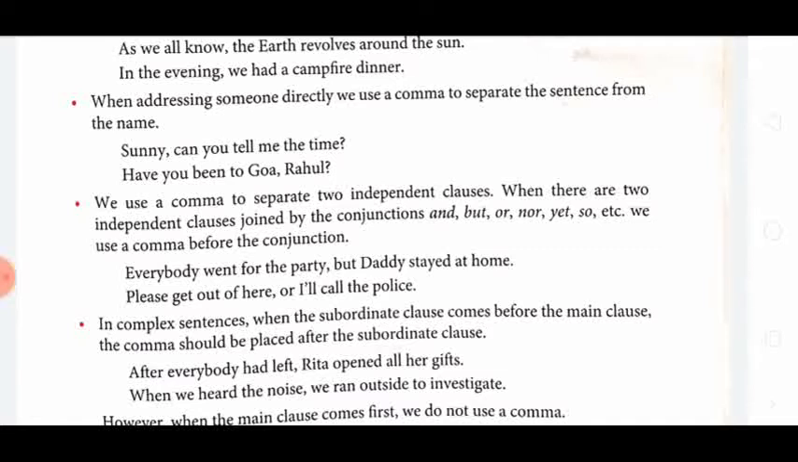We use a comma to separate two independent clauses when there are two independent clauses joined by a conjunction: and, but, or, nor, yet, so, etc. We use a comma before the conjunction. Everybody went for the party, but daddy stayed at home. Here, daddy stayed at home and everybody went for the party are two independent clauses joined with a but, and that is why it is separated with a comma.